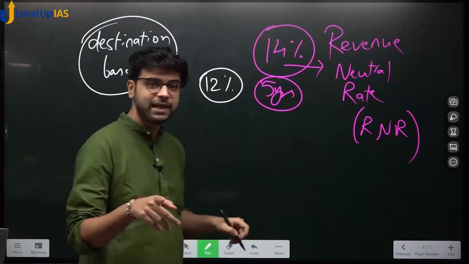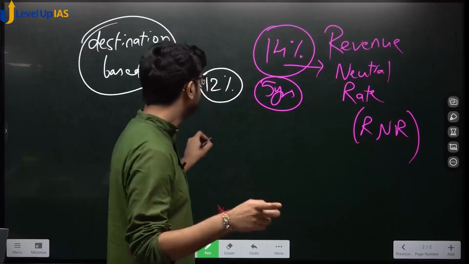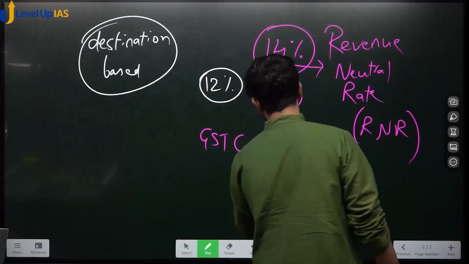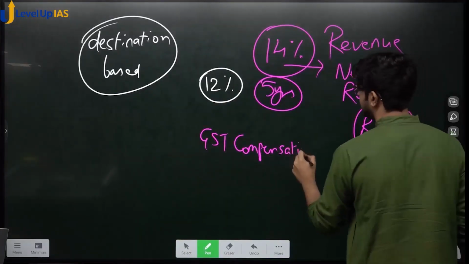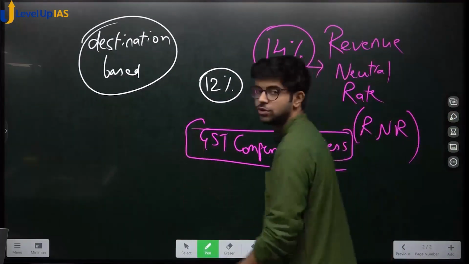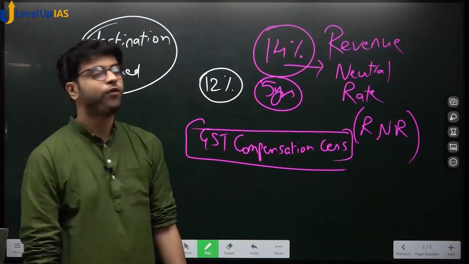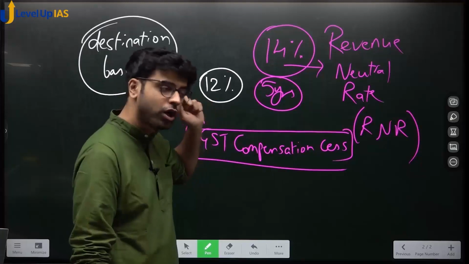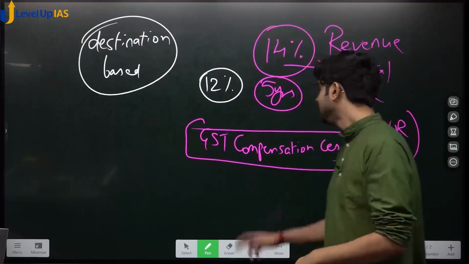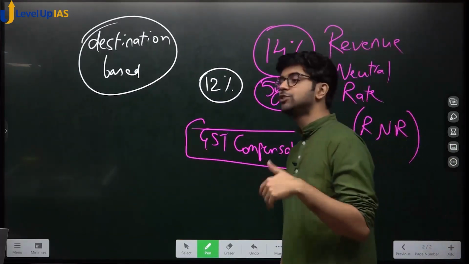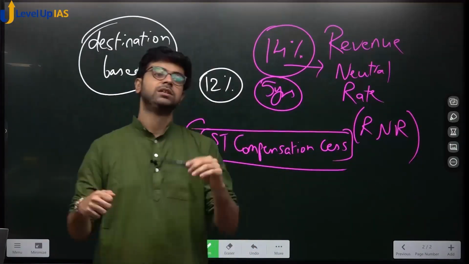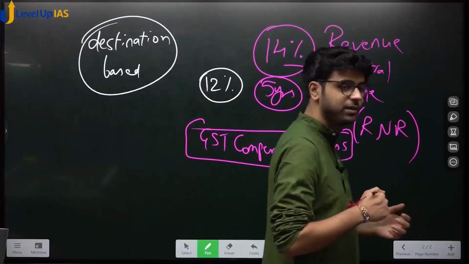So, cess, you remember cess? What is cess? It is for a specific purpose. So, this is known as GST compensation cess. Do you understand the term cess now? This cess will only be collected for a limited amount of time, for limited purposes. The sole purpose would be to compensate the states for the loss of revenue, and this will be known as GST compensation cess. Sir, on which goods will the cess be taken? The cess will be taken on luxury goods, sin goods, demerit goods, etc. Samjha?